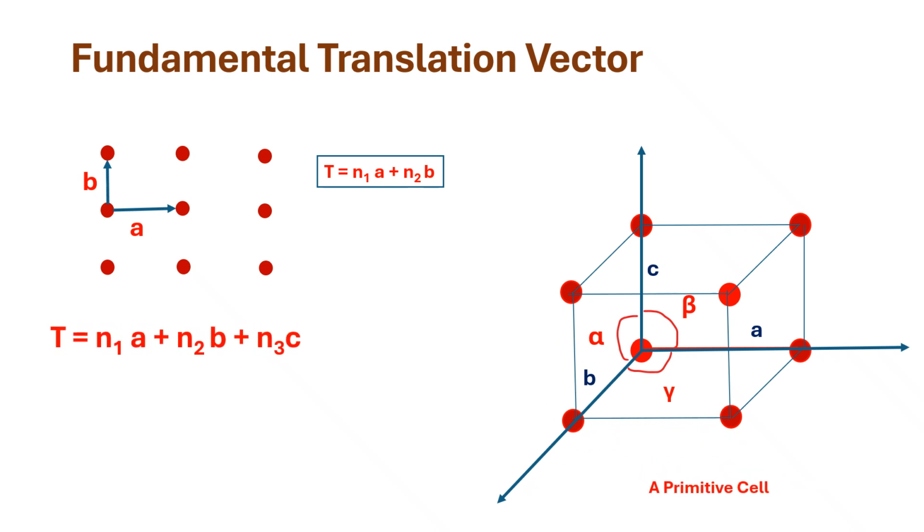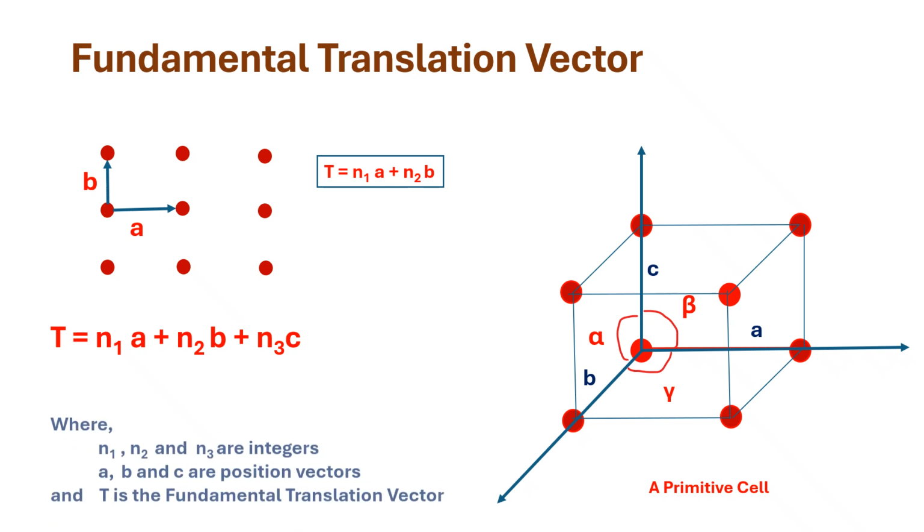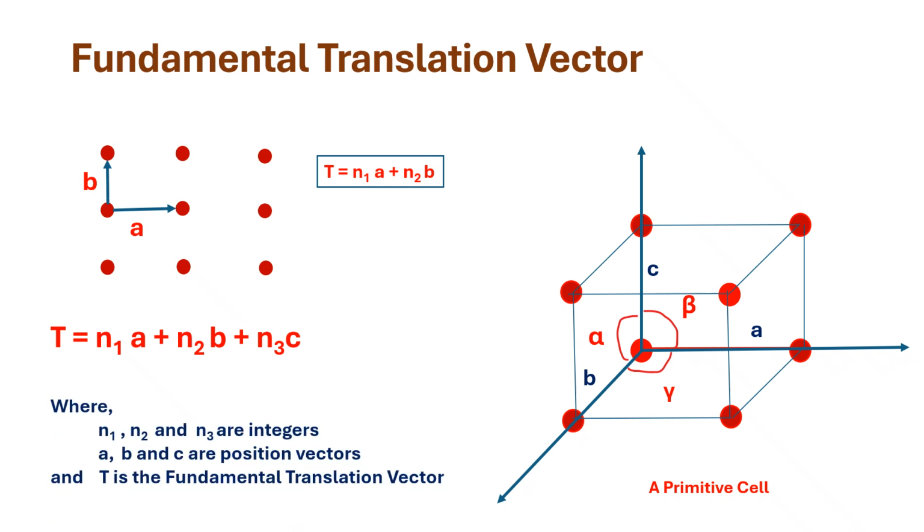In a primitive cell we can find the fundamental translation vector with the help of position vectors A, B and C. We write T equal to N1 A plus N2 B plus N3 C, where N1, N2 and N3 are integers, A, B and C are position vectors, and T is the fundamental translation vector.